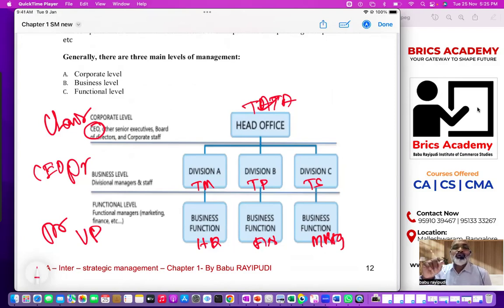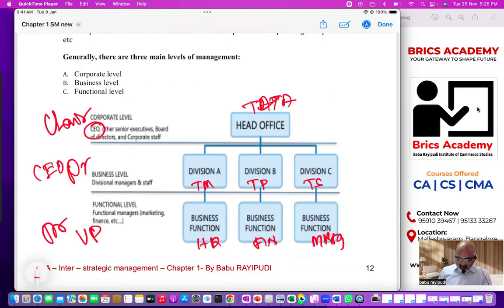My question is, what do you mean by levels of strategic management? Understand the concept. CA will not come simply unless you understand the concept. It is not about completion of the syllabus. It is about understanding the concept with crystal clear clarity, then you will be able to understand any question. And you must correlate this subject with regular business activities. In the previous paper, almost 30% of the question paper had realistic real-time situations and asked you to answer questions. So you must pay attention to the surrounding business activities also. When I explain, make sure you connect it to regular business activities. Got it? Yes or no?